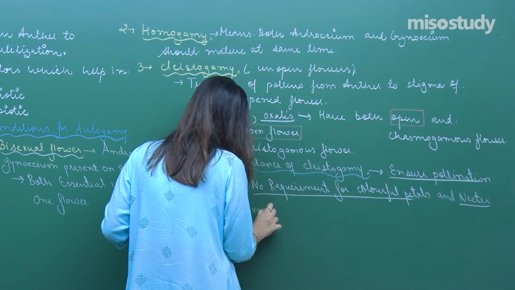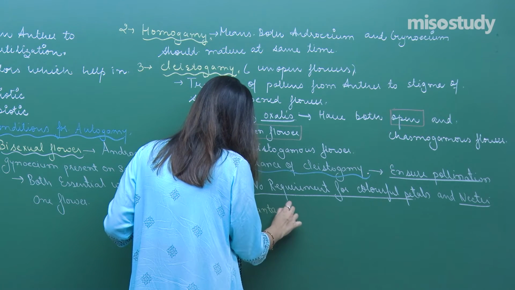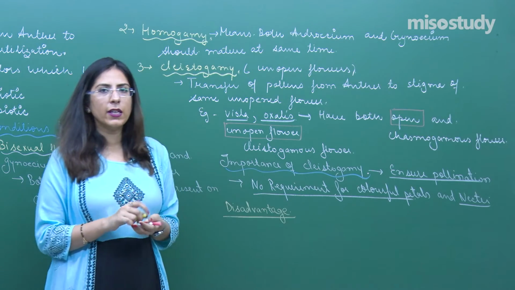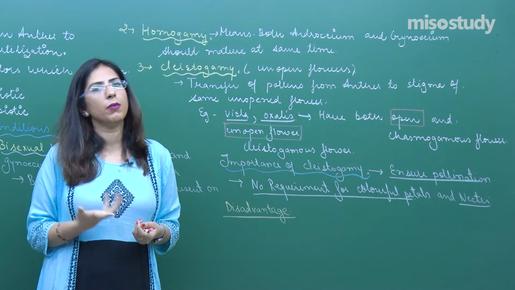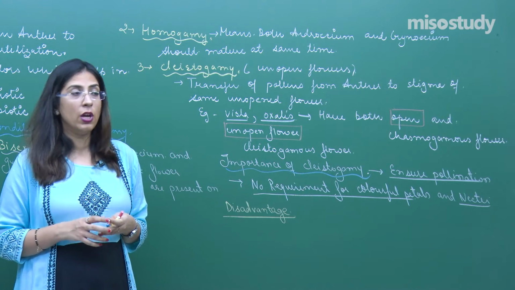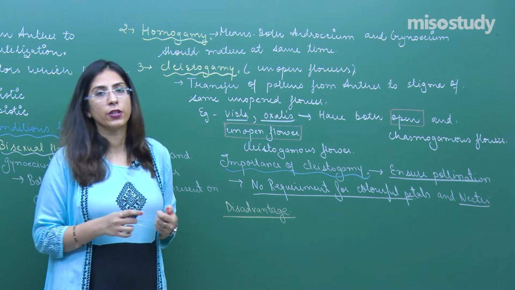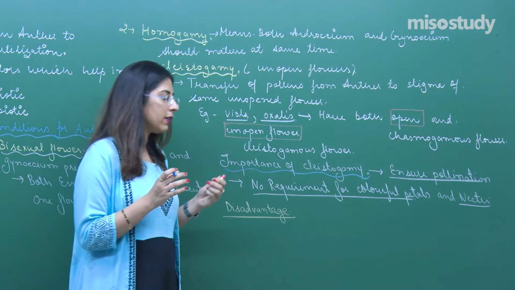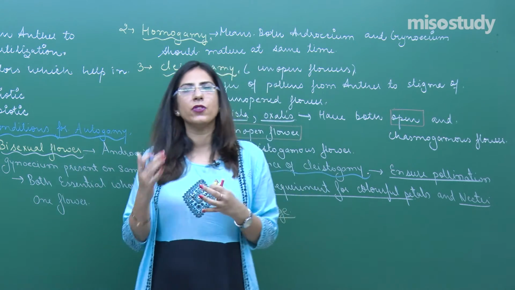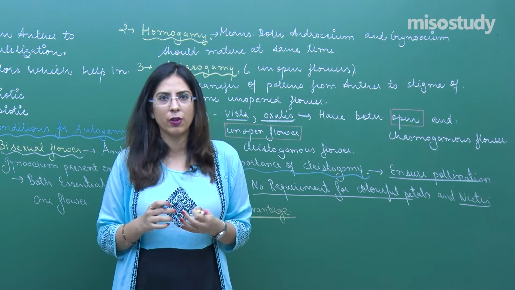Disadvantages. Right. In this case the genetic variability is not seen, because generation after generation there is continuous self-pollination. So that increases the chance of the homogamy condition, in which a similar type of genetic constitution will be seen.